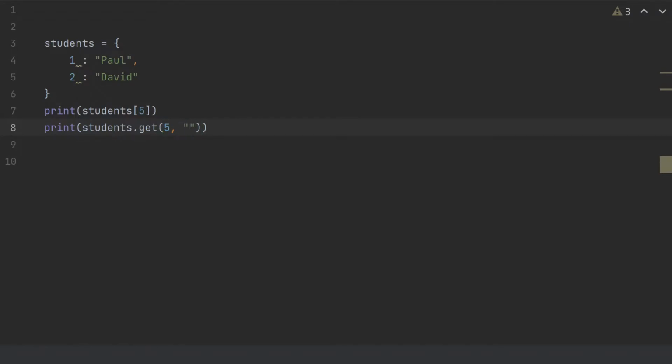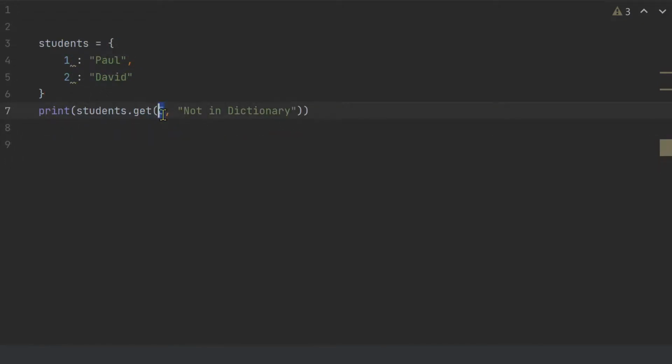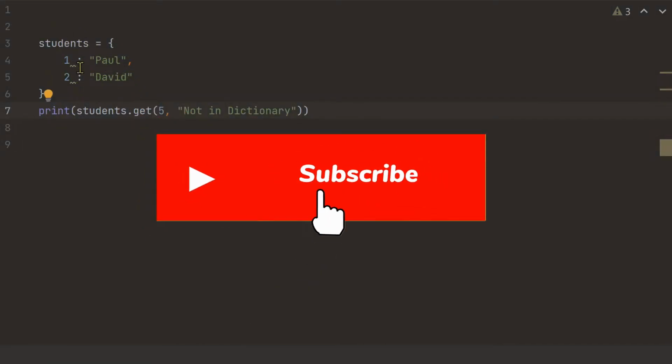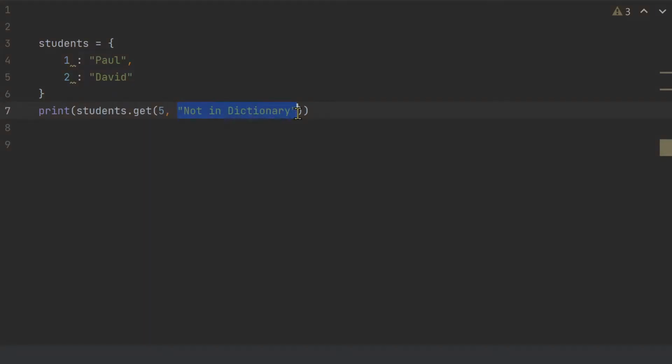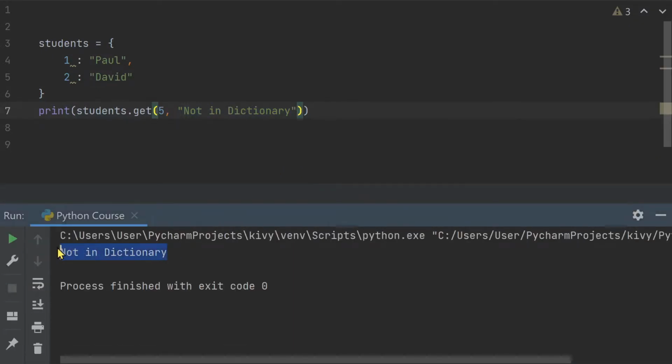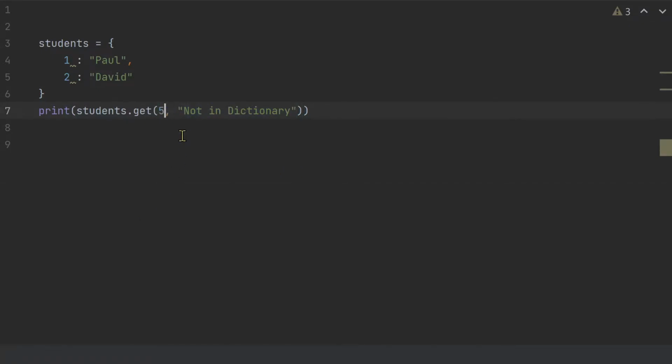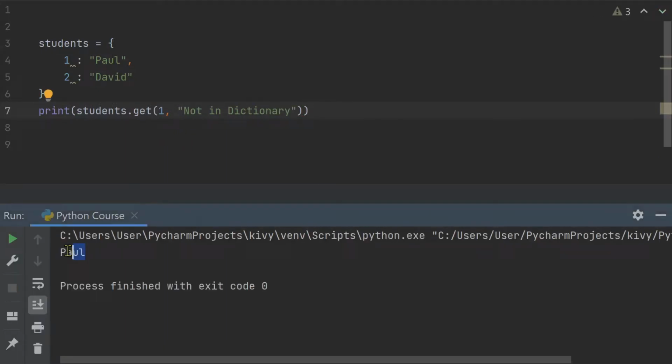I'm gonna say not in dictionary. So if the key mentioned here doesn't exist in my dictionary, well, in my case it doesn't, it will print this sentence. So let me prove that to you, and we got not in dictionary. Let's say I wrote 1, and 1 is a key in my dictionary, and I should get Paul.